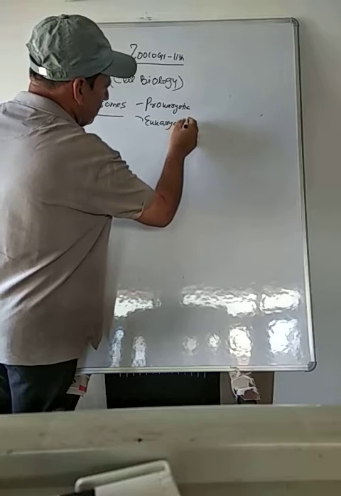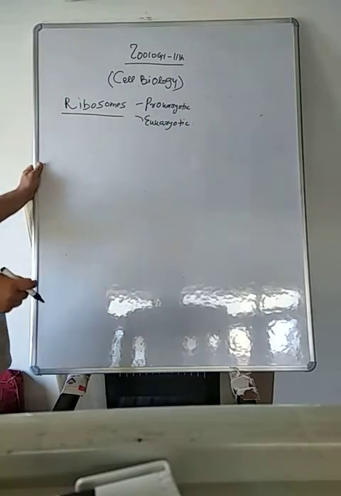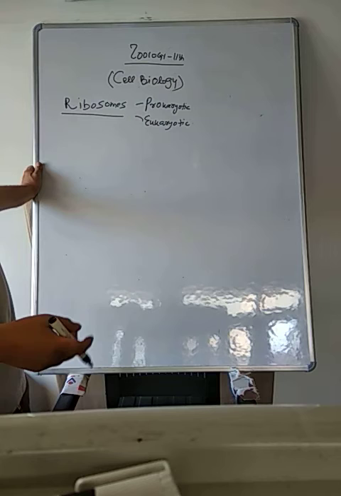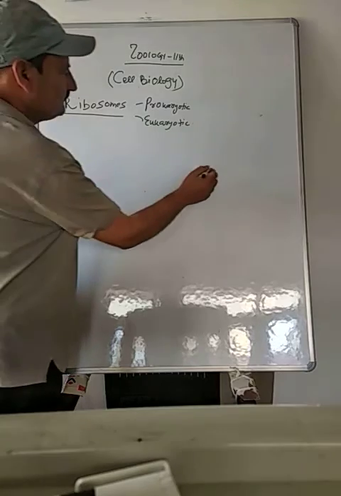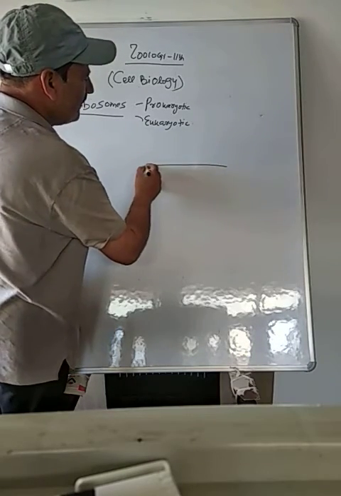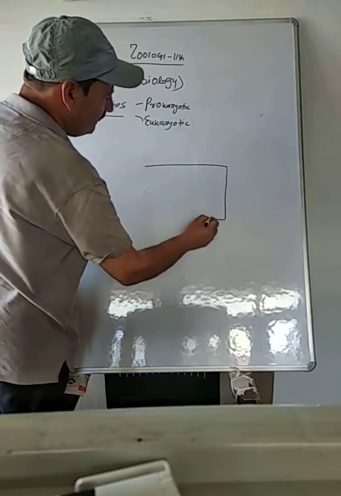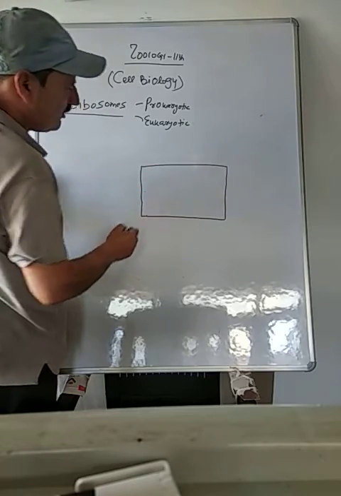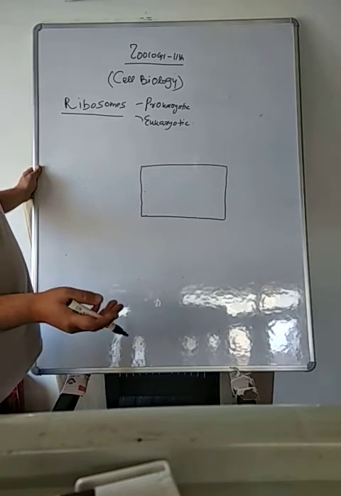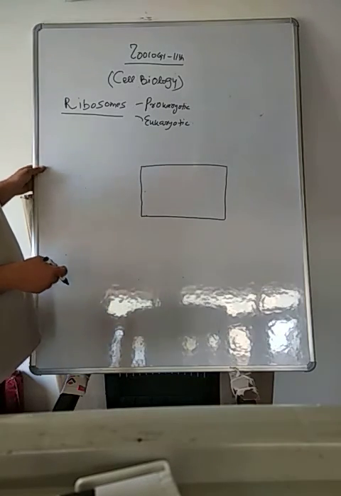You are already aware of prokaryotic, that means bacterial cells, and eukaryotic cells. If you consider a eukaryotic cell, it has other cell organelles also, which are absent in prokaryotic cells.